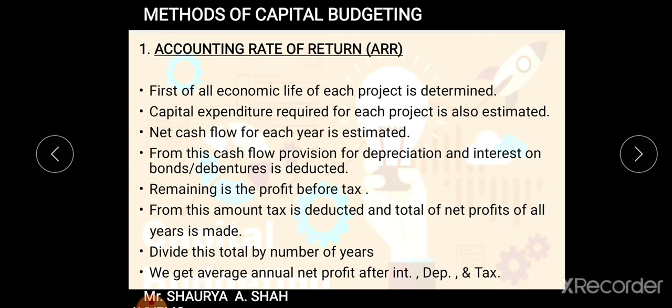After that, what is remaining is profit before tax, PBT. From this amount, tax is again deducted and the total of net profit of all the years is made. Suppose I am making an investment in 2020. My cash flow starts from 2020, 21, 22, 23. So for 5 years, I'll be adding my cash flows. And after that, divide this by the number of years. For 5 years, I have earned, suppose, for example, 5 lakh rupees. So 5 lakh divided by 5 is 1 lakh. So what we get at the last is the average annual net profit after interest, depreciation and tax.